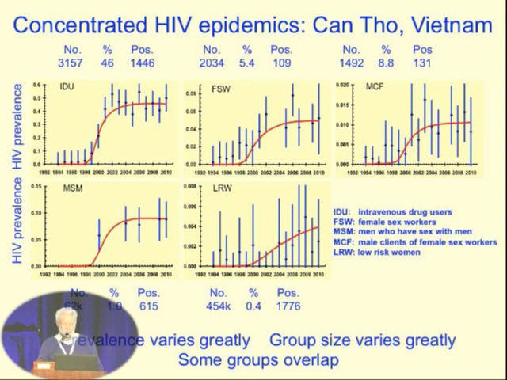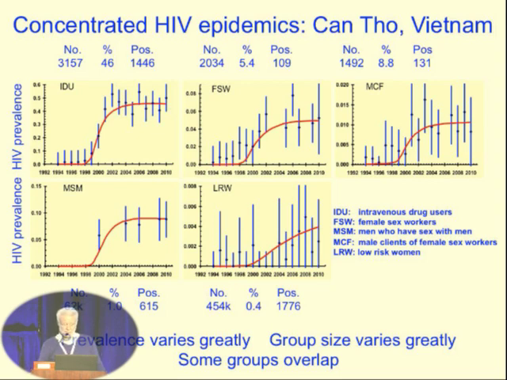But if you look at the top left, you see the number of IDUs in Can Tho province is only about 3,000, while the number of low-risk women is 450,000. So there are 100 times more low-risk women than there are intravenous drug users, so that although the prevalence is 100 times lower, there are actually more low-risk women infected with HIV than there are intravenous drug users. So it's a very interesting and somewhat complex epidemic.